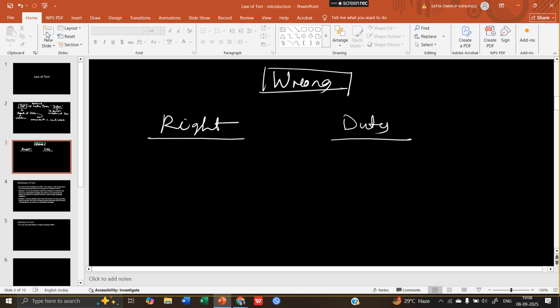So how is a wrong caused? When your right is being violated, there is a wrong caused to yourself. When you are going to breach some other person's right, then you have a duty not to violate others' right. So you have a duty to observe. When you have omitted a duty, then also a wrong has happened.